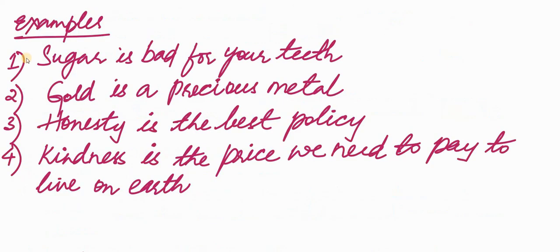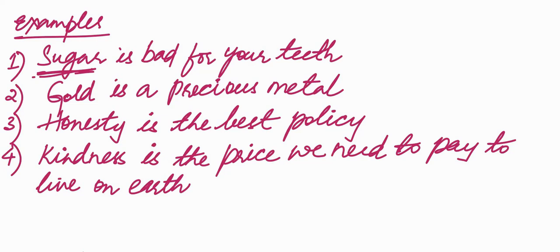In the first example, sugar is bad for your teeth. Sugar is the name of a substance and it is uncountable. You cannot count one sugar, two sugars. However, you can express its quantity by using quantitative adjectives, for example, some sugar, little sugar, etc. As it is uncountable, you cannot count sugar in numbers, you should not use any article. You cannot write a sugar. You cannot write the sugar because you're talking about sugar in a general sense. You're not giving any specific details about sugar. Any sugar is bad for your teeth. There is no need of any article before the name of the substance, sugar.